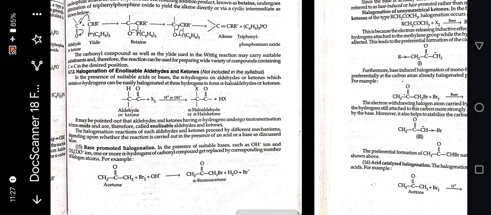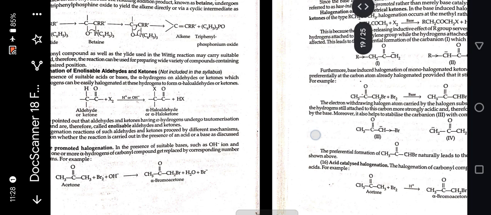It may be pointed out that aldehydes and ketones having alpha hydrogens undergo tautomerization to form enol and are therefore called enolizable aldehydes and ketones. The halogenation reaction of such aldehydes and ketones proceeds by different mechanisms depending upon whether the reaction is carried out in the presence of an acid or a base, as discussed below.